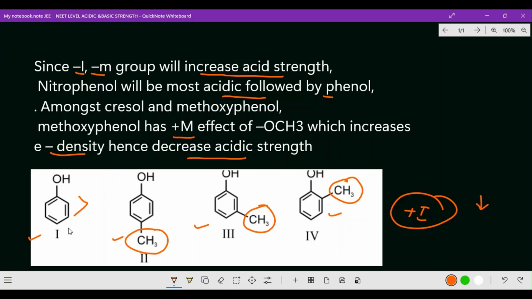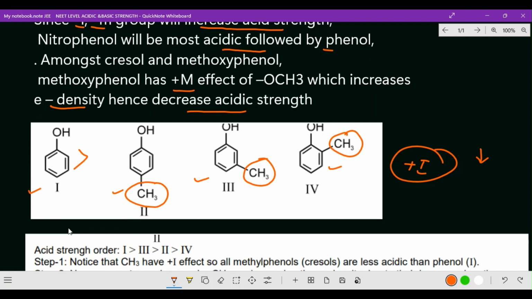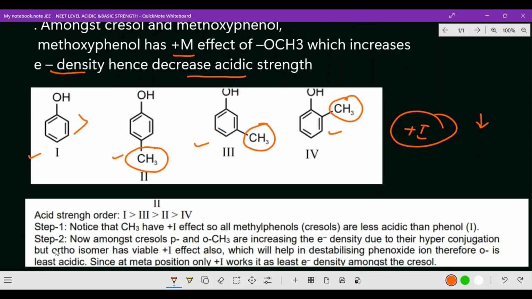Let us discuss the reason. Phenol is stronger, then the third one, meta-cresol, has a plus I effect of the methyl group, so cresol is less acidic than phenol.